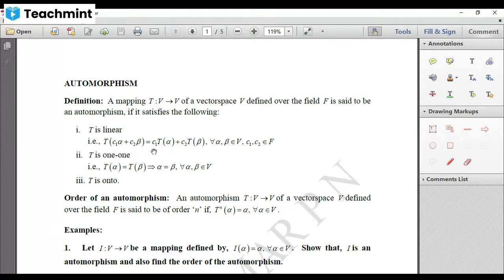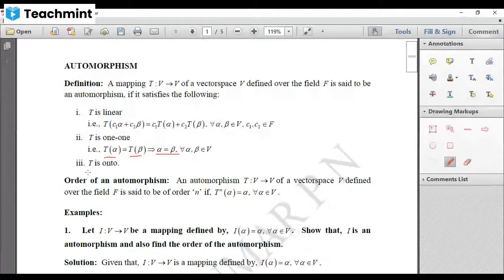The second condition is T must be 1 to 1. That is, T of alpha is the image of alpha and T of beta is the image of beta. Suppose these two are equal, then the corresponding elements must also be equal. If this condition holds for all alpha, beta belonging to V, then we say T is 1 to 1. That means whenever the images of two vectors are equal, then those two vectors must be equal.